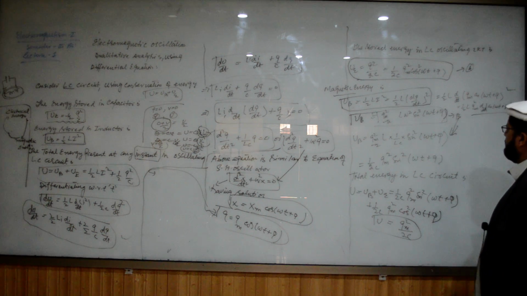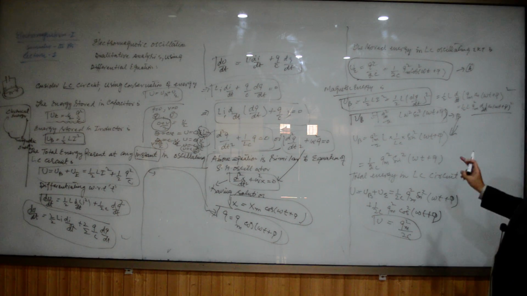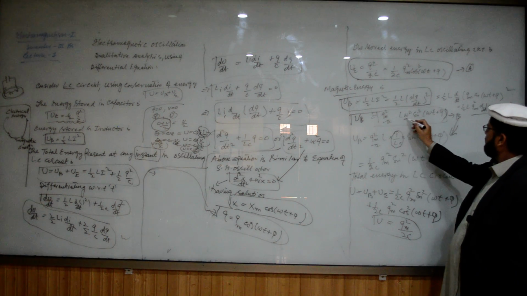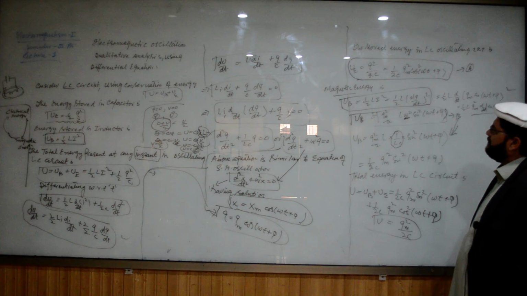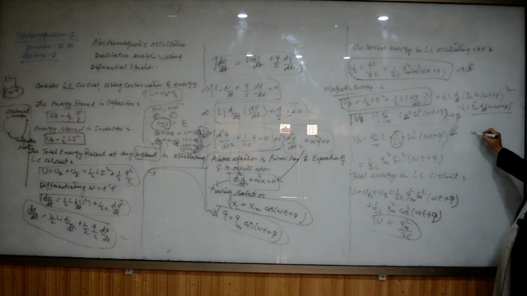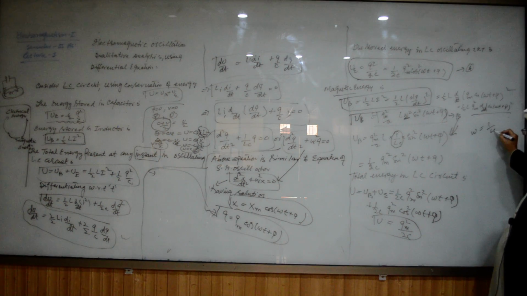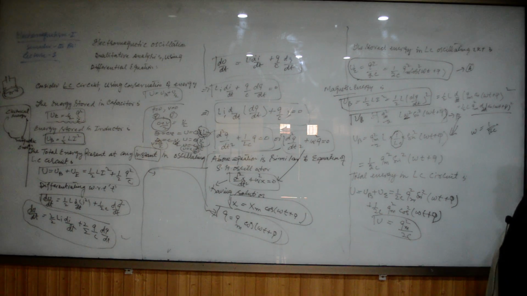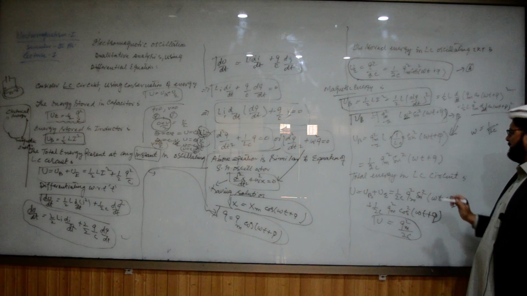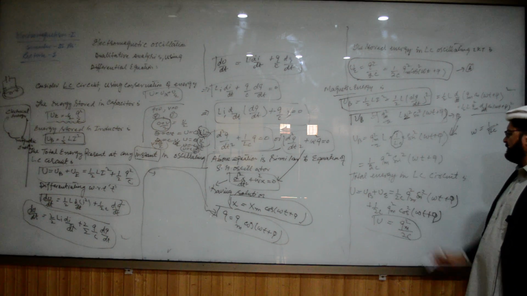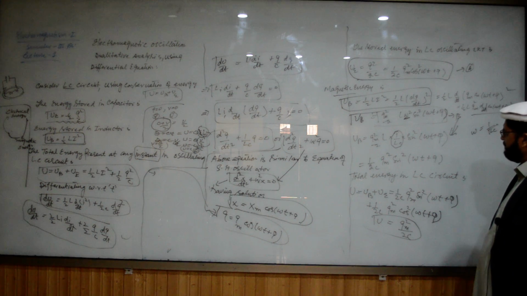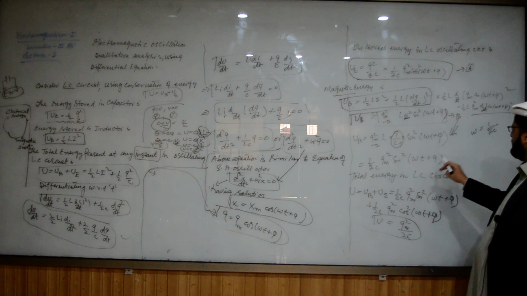Q square m divided by 2 L cross 1 over LC. From where does LC come? This is the value of omega square. Omega, which is the angular frequency, has the value 1 over root LC, so 1 over LC sin square omega t plus phi. Or this will become, L cancels, 1 by 2C Q square m sin square omega t plus phi.